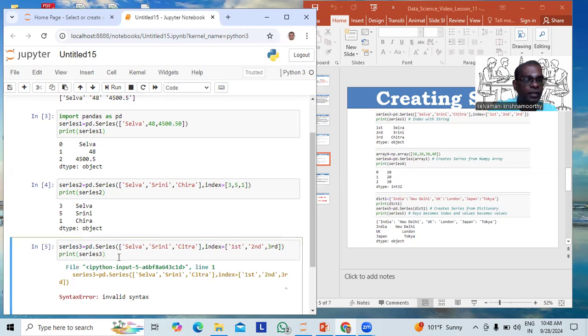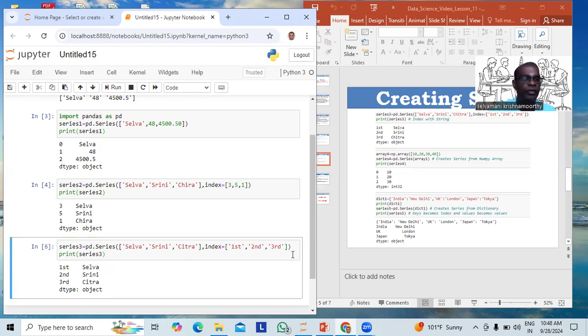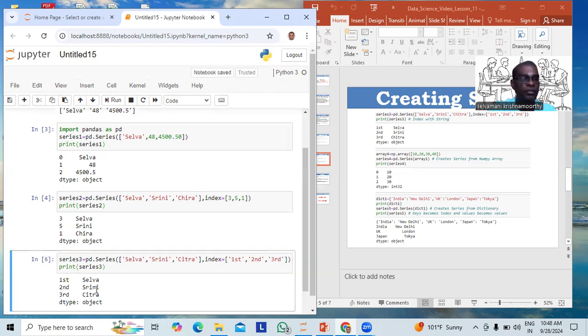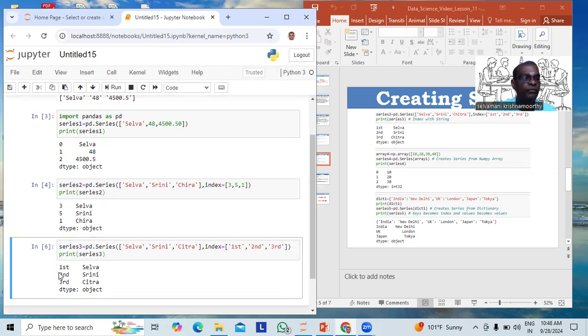An error happens. Let us see. Invalid syntax. Here should be single quotes. See it here. Selva, Srini, Chitra are the elements. First, second, third are the index associated with the series elements.